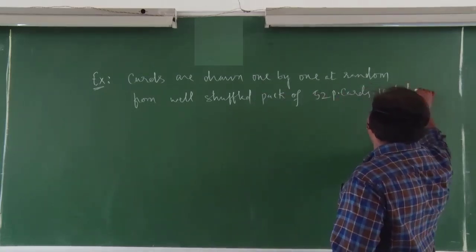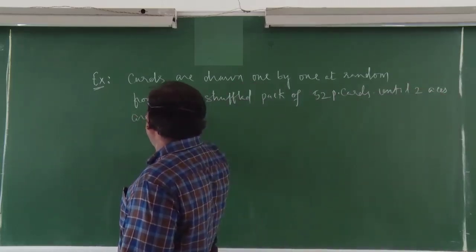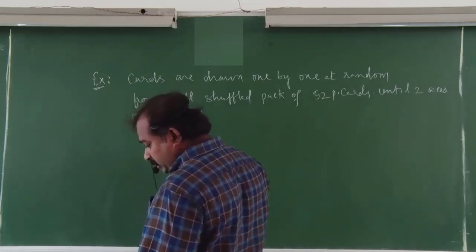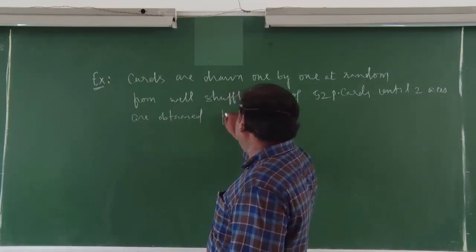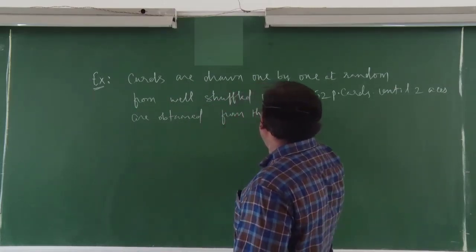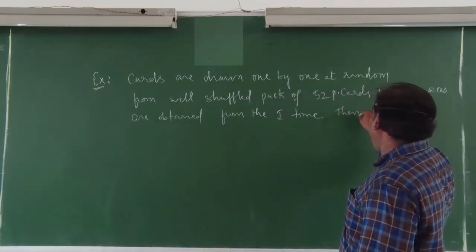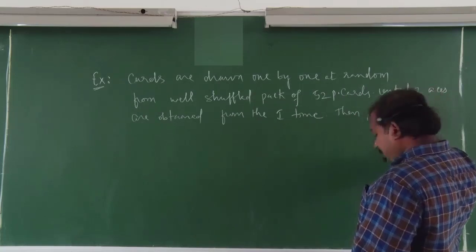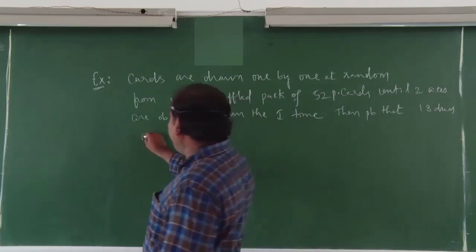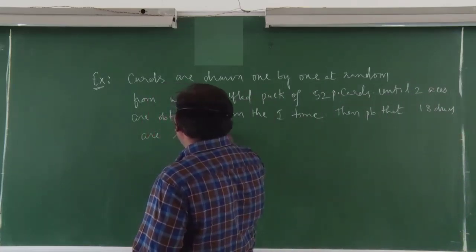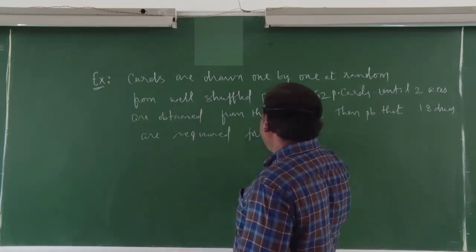Until 2 aces are obtained for the first time. Then the probability that 18 draws are required for this. 18 draws are required for this.